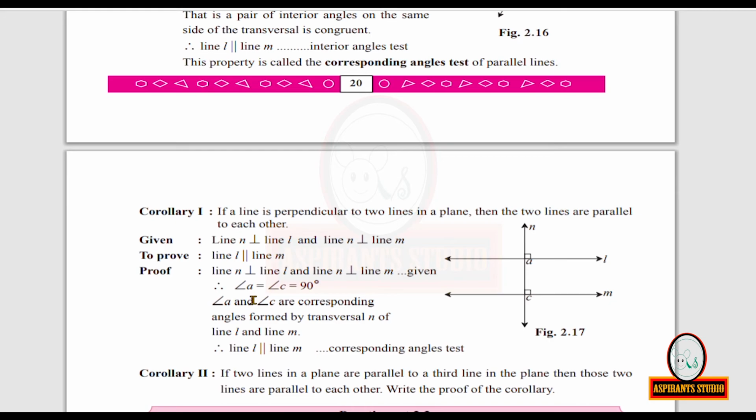You are getting angle A is congruent to angle C. And angle A and angle C are corresponding angles. From the figure you can see them to be corresponding angles. So we can apply the corresponding angles test here and tell line L is parallel to line M. You write the reason here: by corresponding angles test.